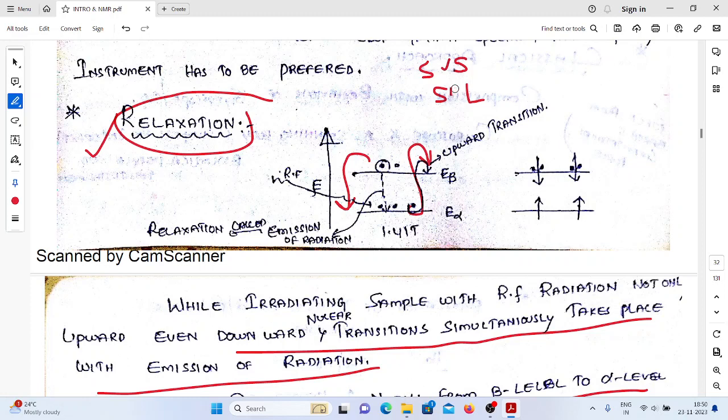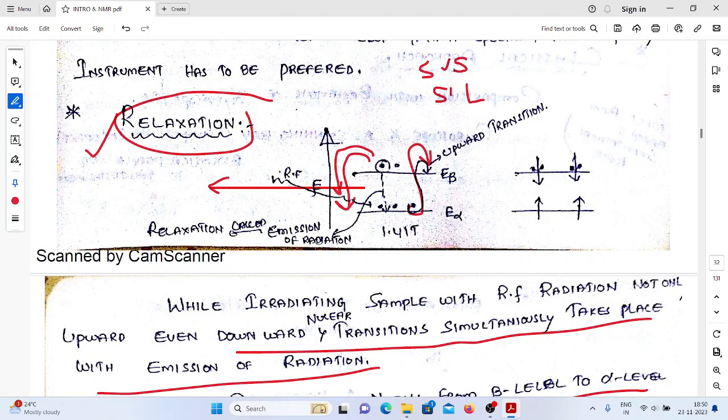What exactly? In relaxation, what is happening? Simply, the particle is coming from the higher energy level to lower energy level. Some excess amount of energy is released, and emission of radiation takes place, right? Whatever the energy is coming, that is responsible for spin and spin lattice relaxation.